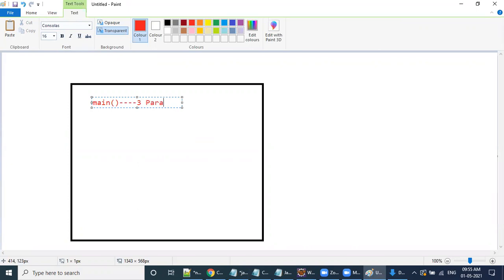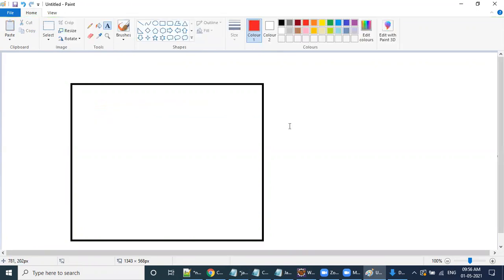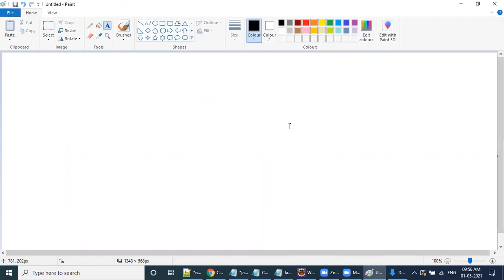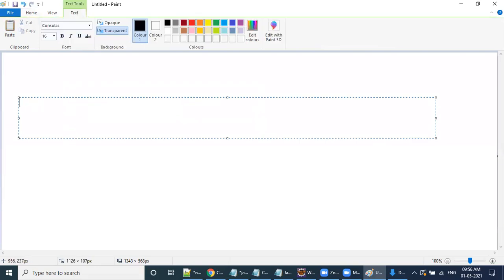Concentrate. This is the flow. Can all of you see? Main method to three param constructor, three param to two param constructor, two param to zero param constructor.